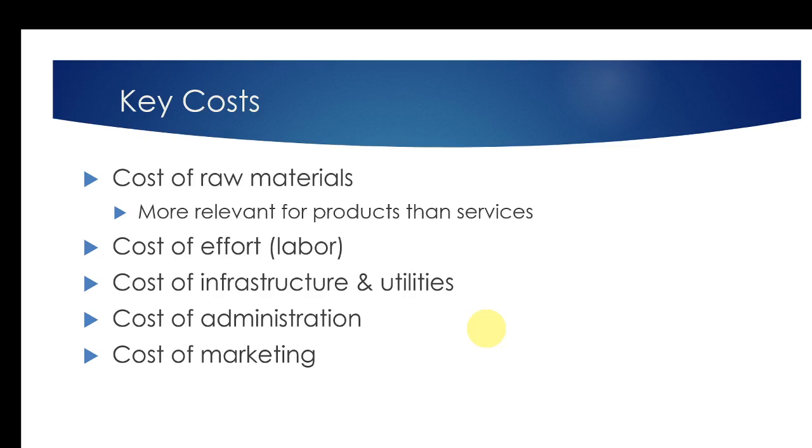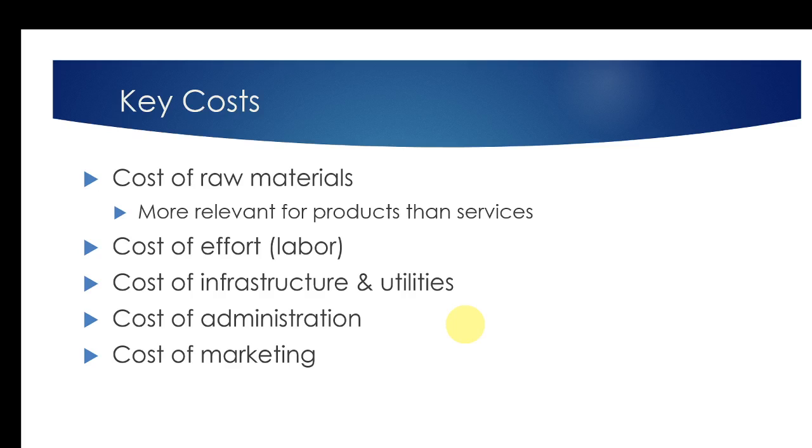One of the key costs is the cost of raw material. That is especially important if you are producing a physical thing. If you are producing a physical product, sometimes the key cost is the cost of raw materials. Then the cost of the effort, that is the labor involved in manufacturing that product or producing that service. In the software development industry, our core cost is the cost of effort, or the cost of labor.